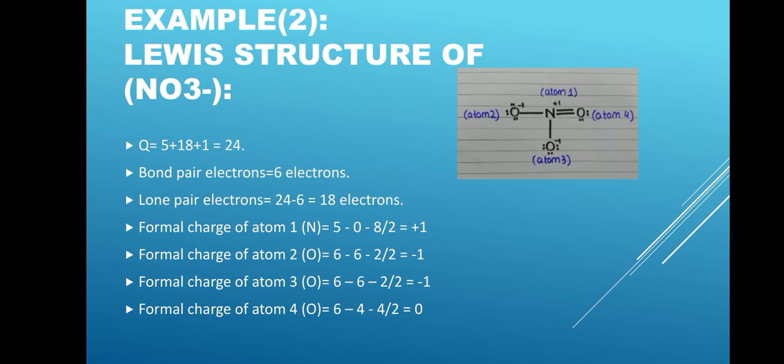Formal charge of nitrogen is positive 1. Formal charge of atom 2, meaning oxygen, is minus 1. Formal charge of atom 3 is also minus 1. Whereas formal charge of atom 4 is 0 because atom 4 contains a double bond, so it has 0 charge.